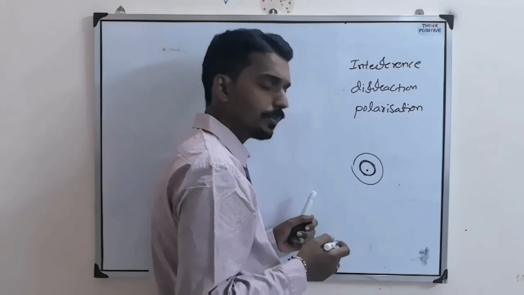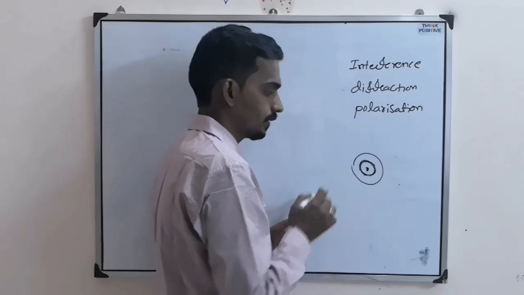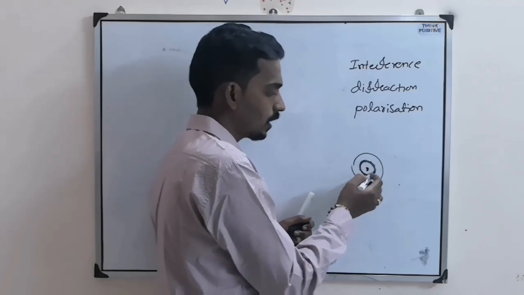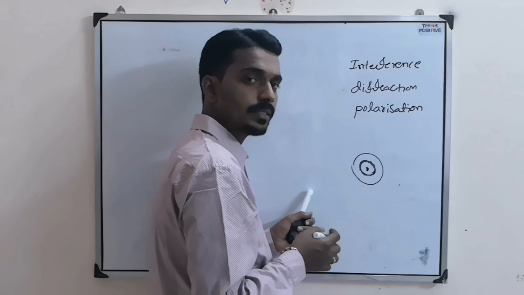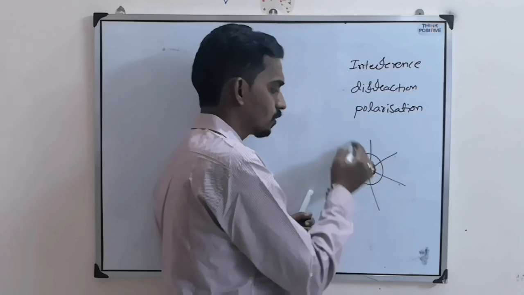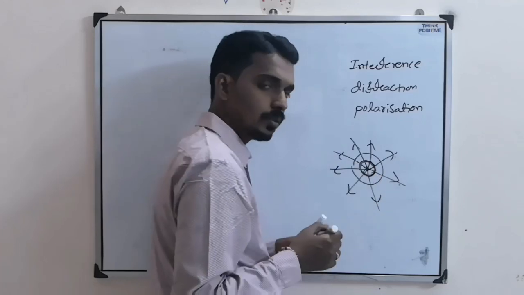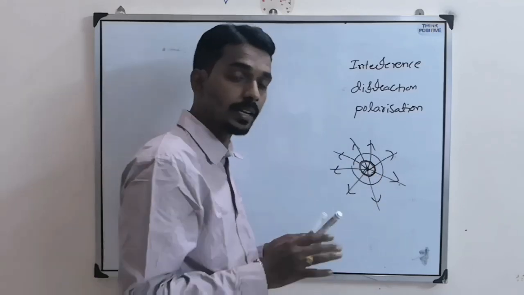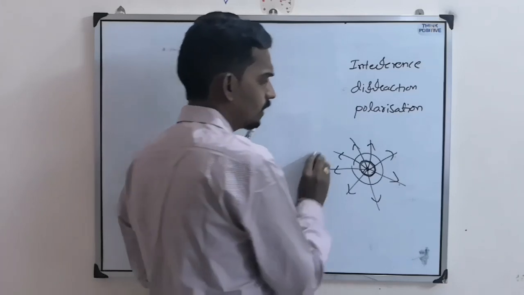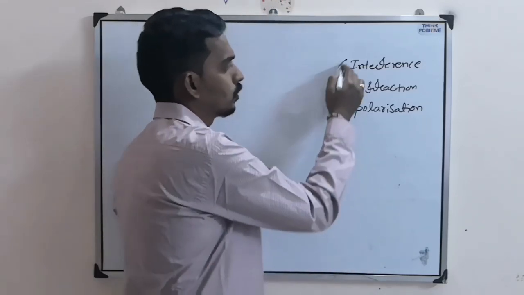Or in another way we define it: suppose this is the source, a point light source. Then you can imagine one circle or sphere around it, and each and every point on that circle or sphere vibrates in the same manner. Or, when you take the light rays from a source, you imagine one surface which is perpendicular to all the light rays. That surface we call the wavefront. Based on that wave nature, we study here interference and diffraction both.